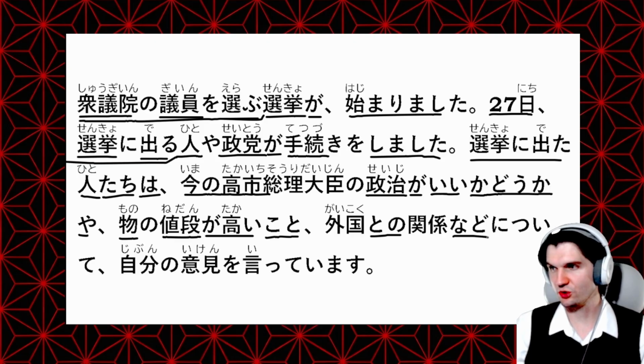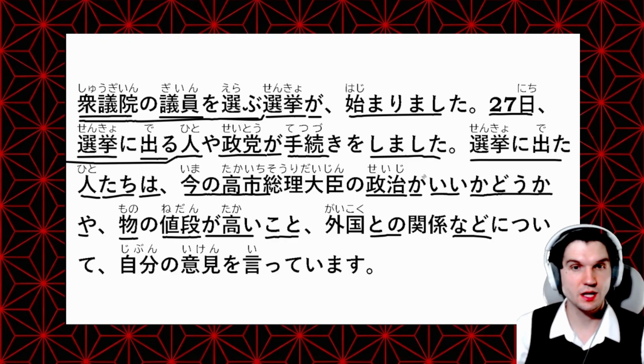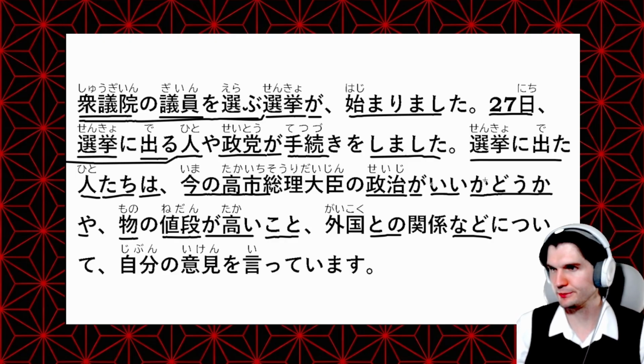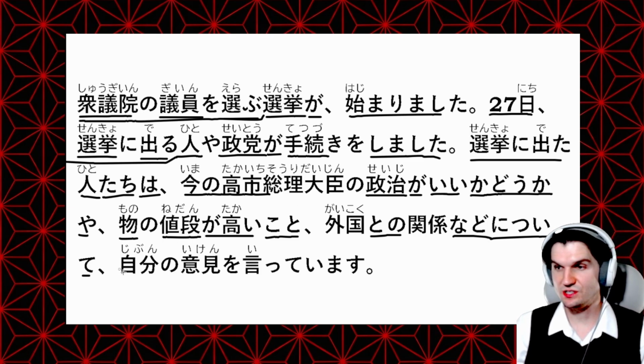And then など tells us these are three things in particular, but there are other things like them that also happened. And などについて, so について means about or concerning, relating to. 自分の意見を言っています.